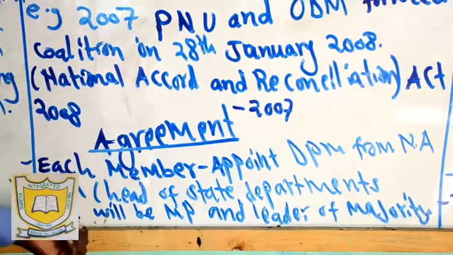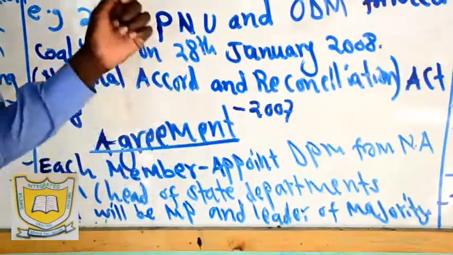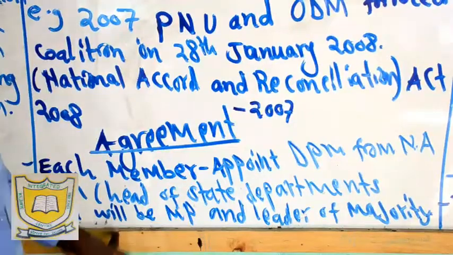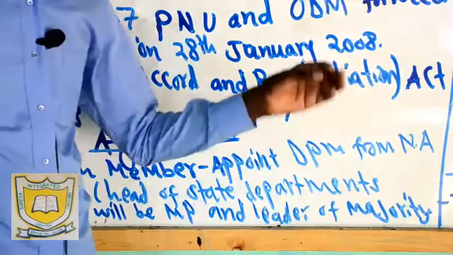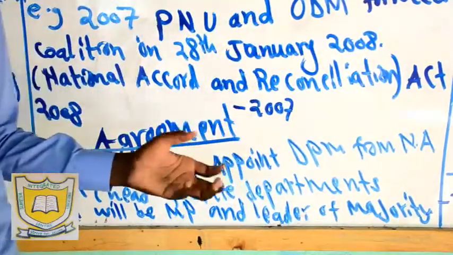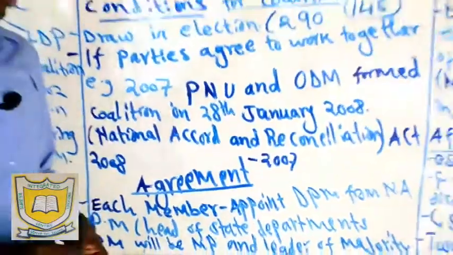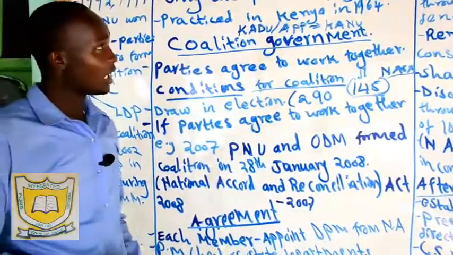So it was also agreed that the prime minister will be a member of parliament and the leader of the majority party or the largest party in the representation in the National Assembly. So that one was also another agreement.